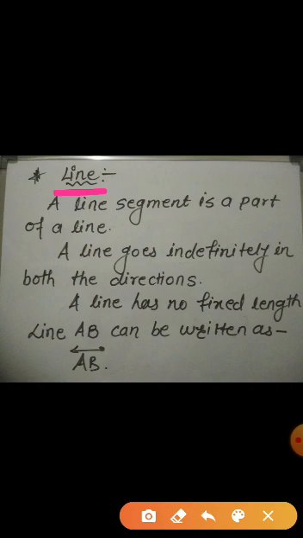Now let's see what do you mean by line. Line segment is a part of a line. Line goes indefinitely in both the direction. It has no fixed length and line AB can be written as like this. See the symbol of lines, how I have written AB, arrow-headed line in both the direction on the top of AB.